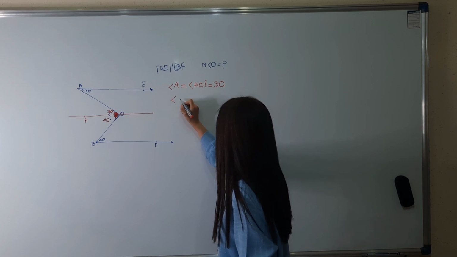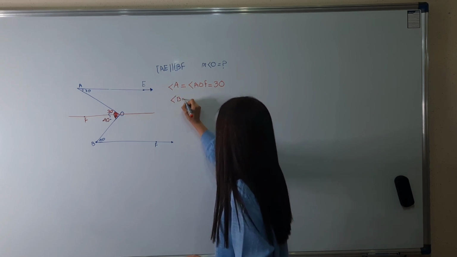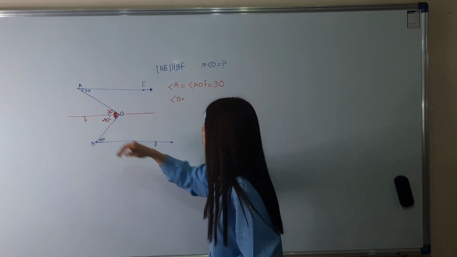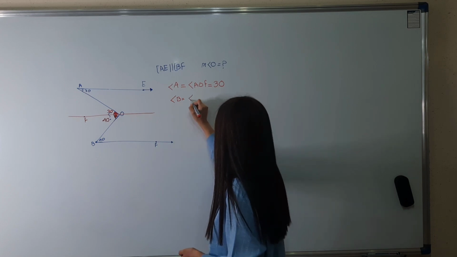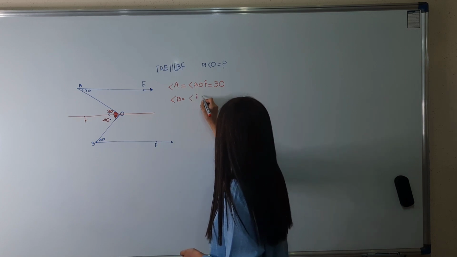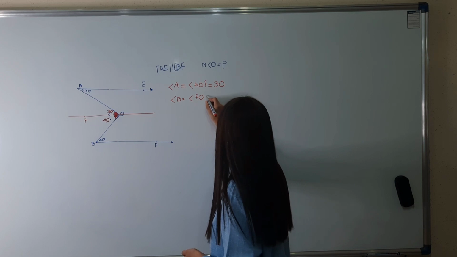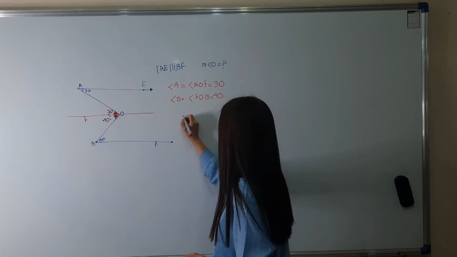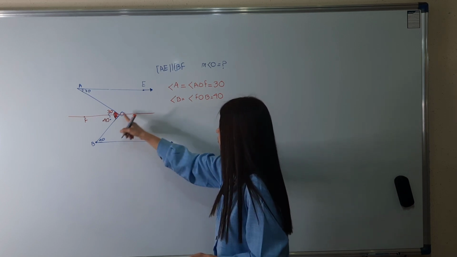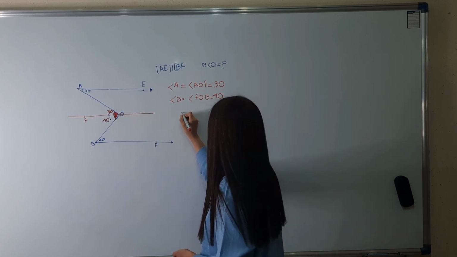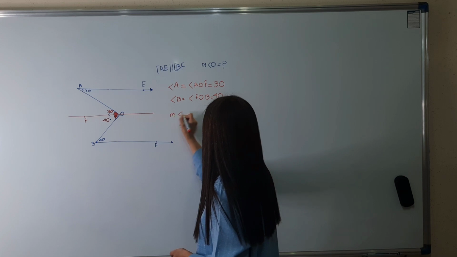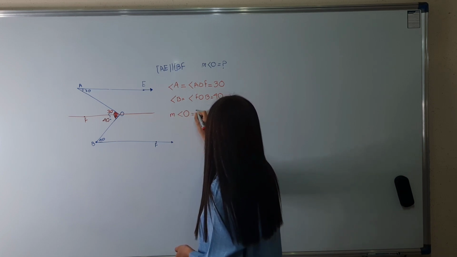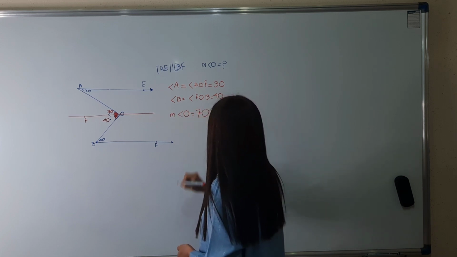I can write angle B equals the angle FOB equals 40 degrees. So the measure of angle O equals 70 degrees.